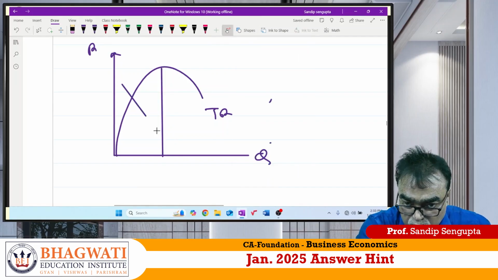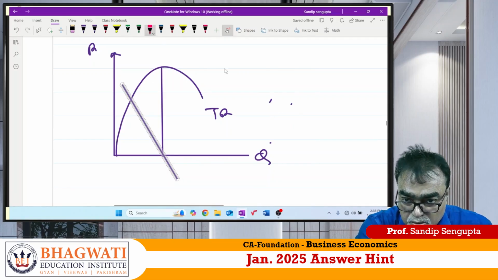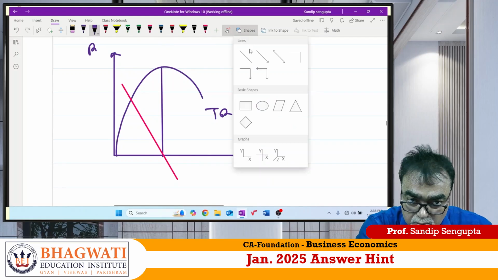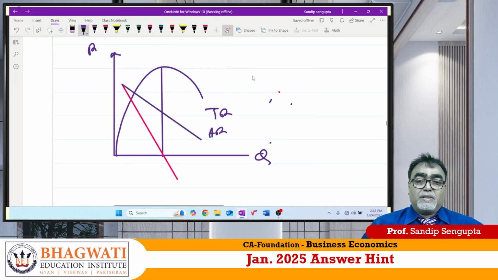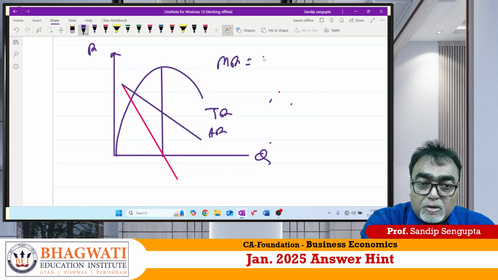Marginal revenue goes downward and becomes 0 here. Average revenue is nothing but started from here. Correct? Be careful. MR is equal to P of 1 minus 1 by EP.